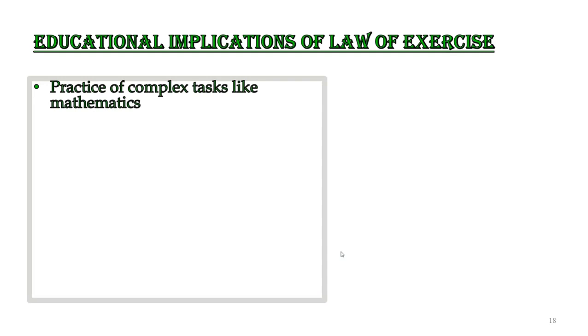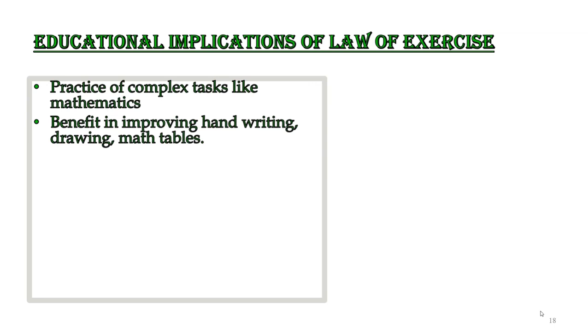So we can see that complex or difficult tasks should be repeated again and again. The student should be provided with more practice. So if the topic is difficult, the teacher should provide more practice in that particular topic. We can give the example of mathematics here. And similarly, students, you can think of so many examples yourself in the topics which are covered, which are difficult.